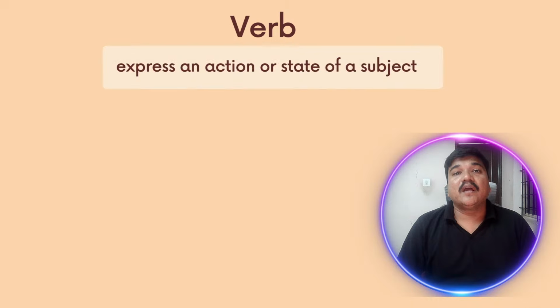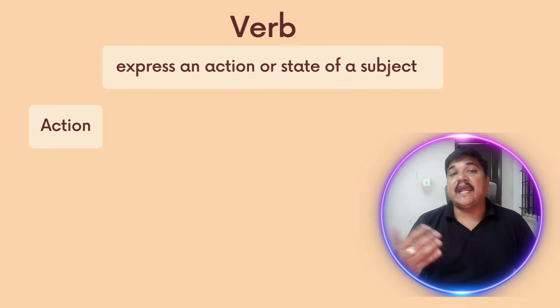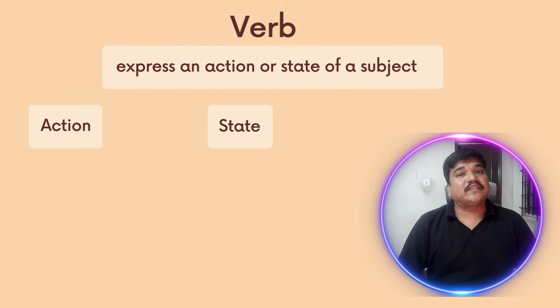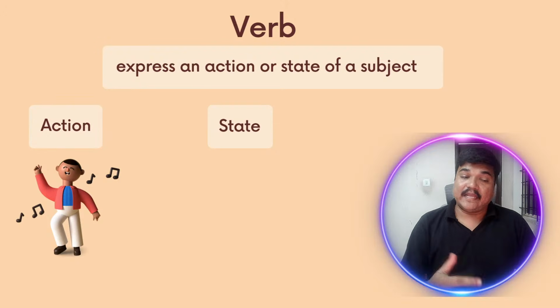So what is a verb? A verb expresses an action or state of a subject. It can be an action or it can be a state. What kind of action can a person or an animal or anyone do? A person can sing, dance, swim. These all are called action verbs, like this person is singing.